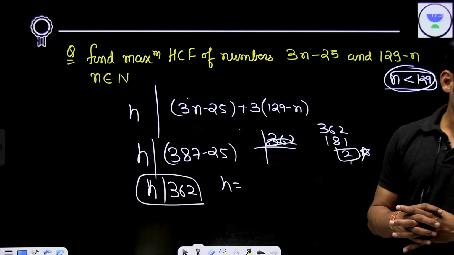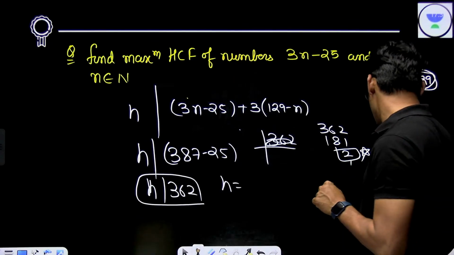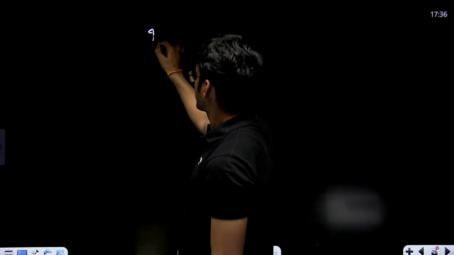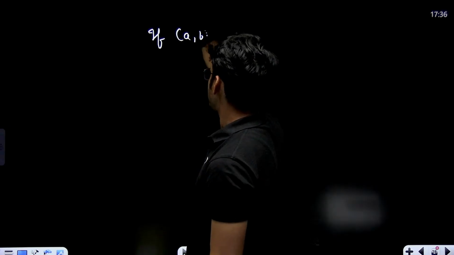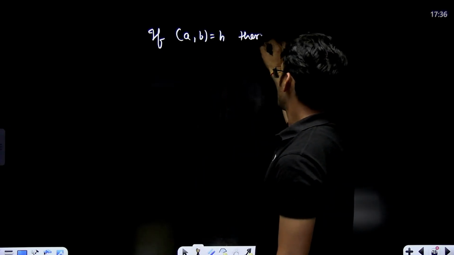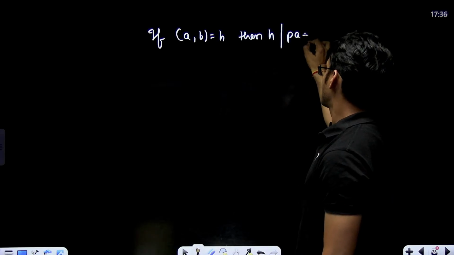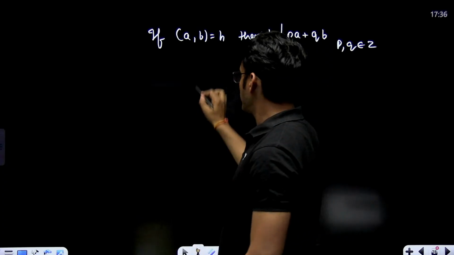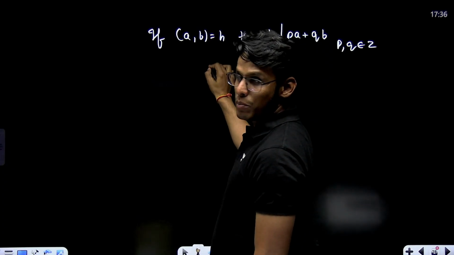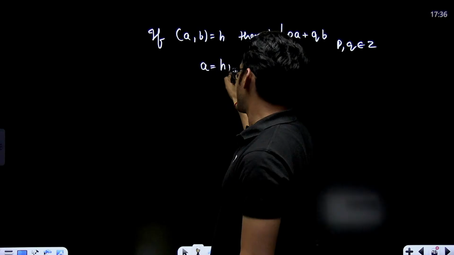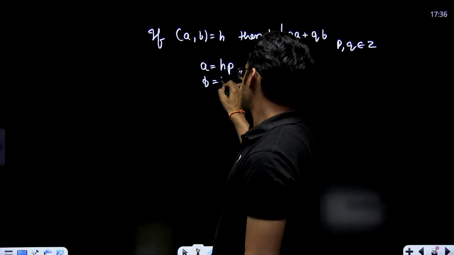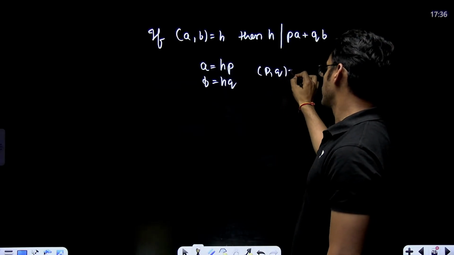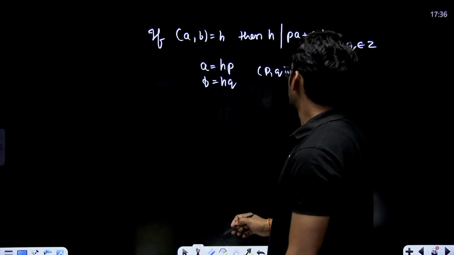Sayak, are you understanding it? Why does h divide? This is a very important point. See, the theorem is: if HCF of A and B is h, then h divides PA plus QB for p, q belonging to integers. How do I prove it? Since HCF of A and B is h, A can be written as h times u, and B can be written as h times v, where HCF of u and v is 1. Otherwise, h will not be the HCF, right?